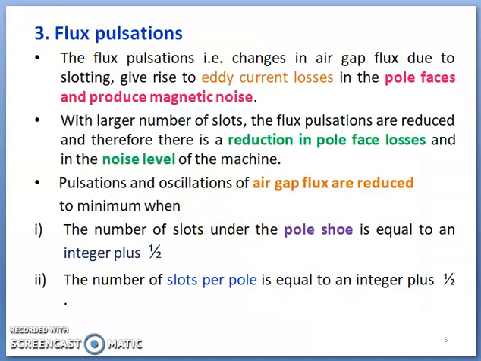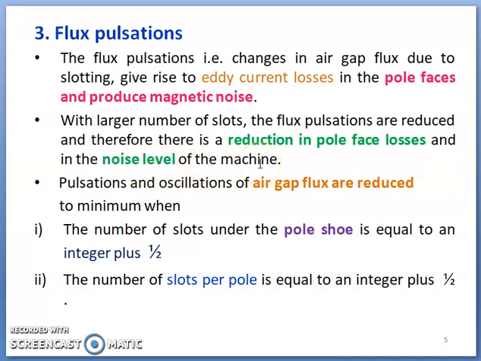Then coming to flux pulsation. Flux pulsation is nothing but change in air gap flux due to slotting, and this will give rise to eddy current losses in pole faces. Because of these eddy current losses in the pole faces, there is magnetic noise. Then how to reduce it? With a large number of slots, the flux pulsations are reduced, and therefore there is a reduction in pole face losses as well as noise in the machine.